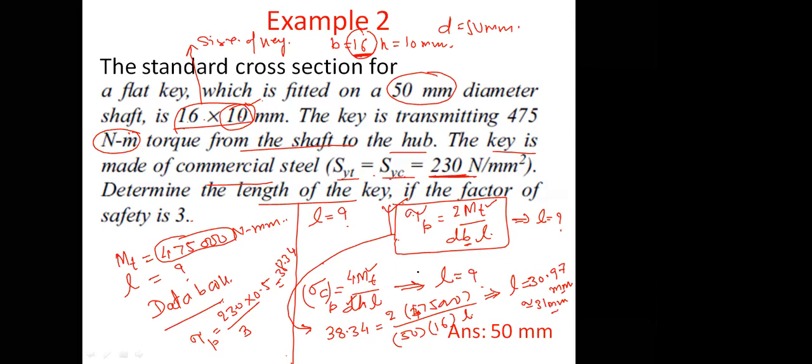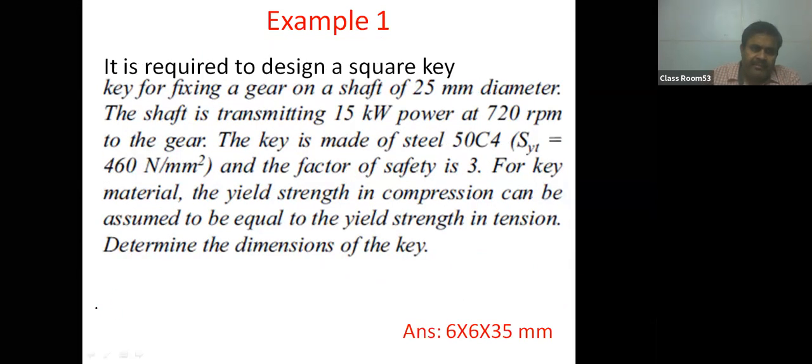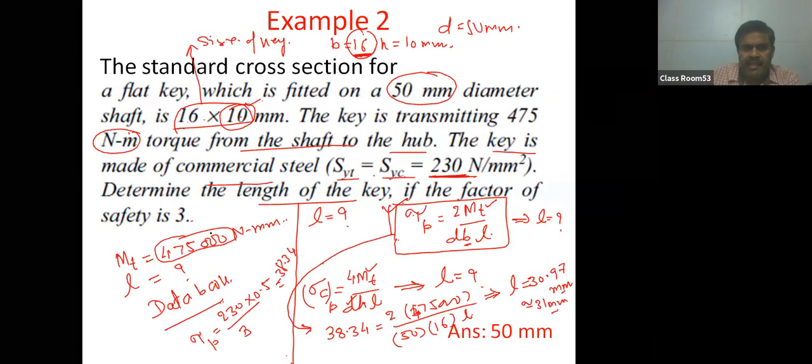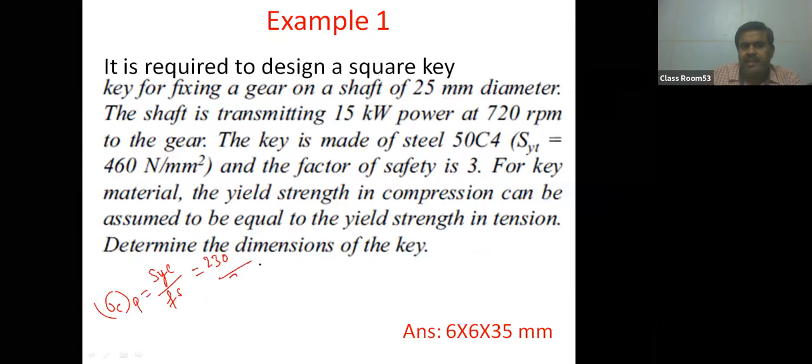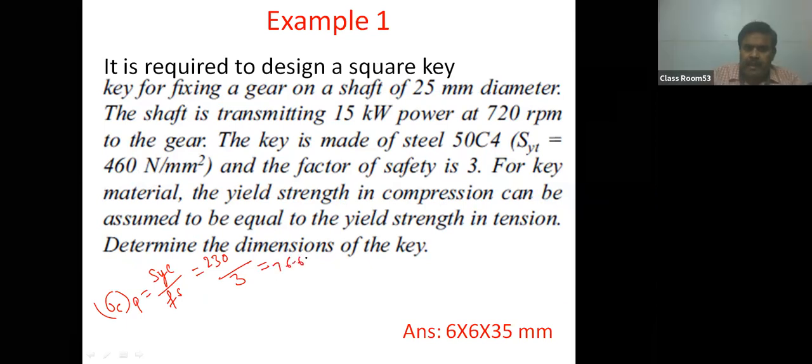Now find the length of the key by the compressive stress criteria. First determine the permissible compressive stress. Permissible compressive stress is given by SYC divided by factor of safety. SYC is 230 and factor of safety is 3, so it is 230 divided by 3. How much is it coming? 76.67 Newton per mm square. It is the compressive stress.